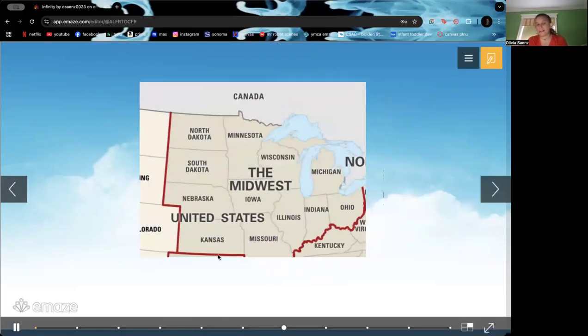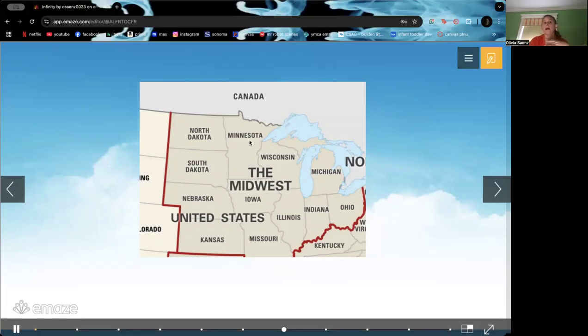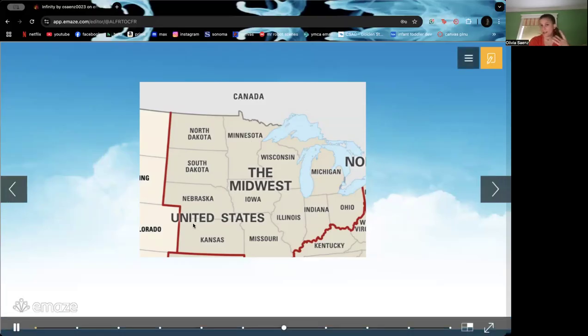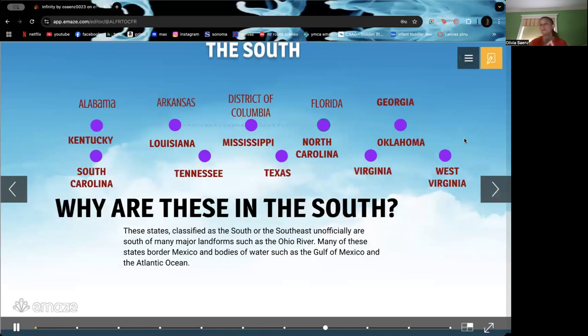So this is your guys' map. You can see all the states that we just covered right over here. A lot of them border Canada, like North Dakota and Minnesota, and a lot of them just border other states. Let's move on to the South.